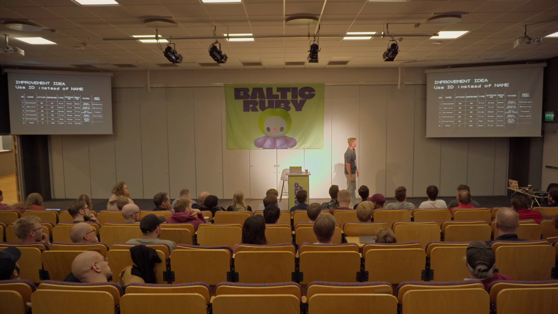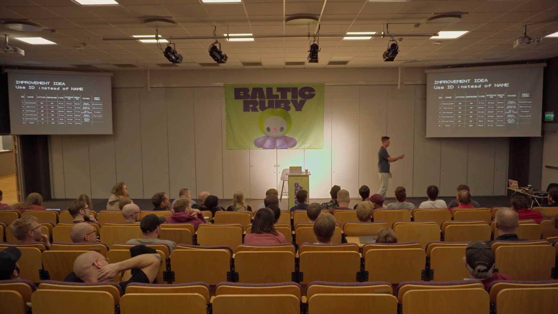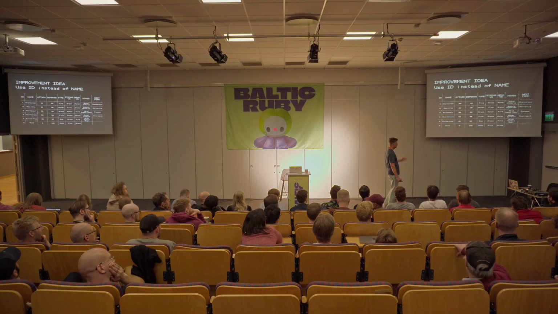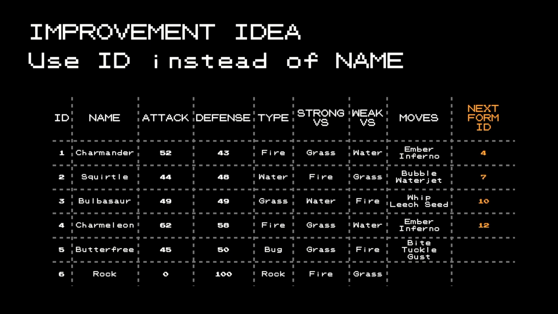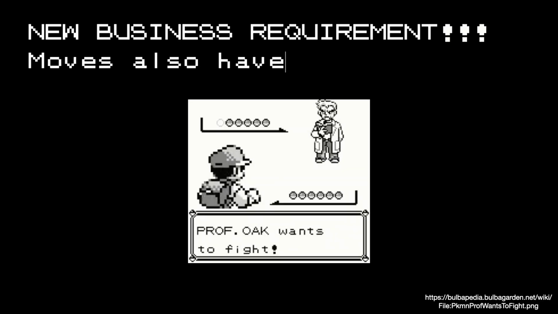Finally, no problems. We have finished a ticket. And we have an improvement idea: we can use those IDs, for example, to address the Pokemons in the next form. Because what if we have this Charmeleon and we make a typo? It will lead nowhere. So let's change it to ID, and let's change it to numbers. Then it's much harder to mess up, to make a typo when typing 4 than Charmeleon. Easy, right?